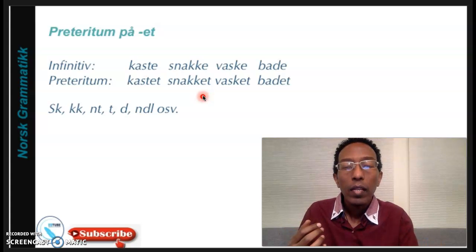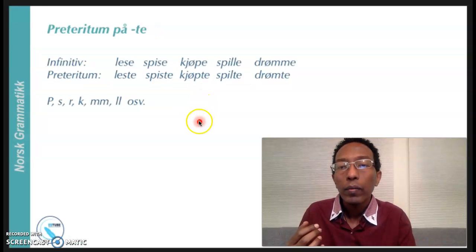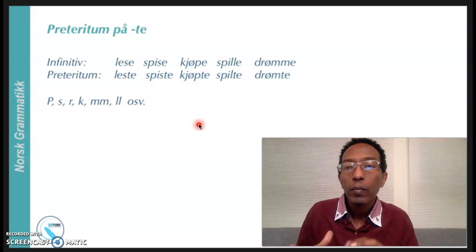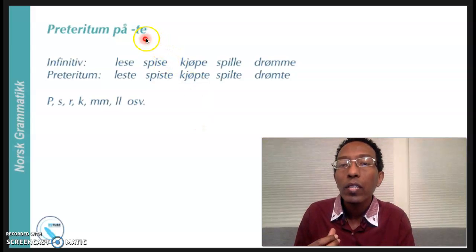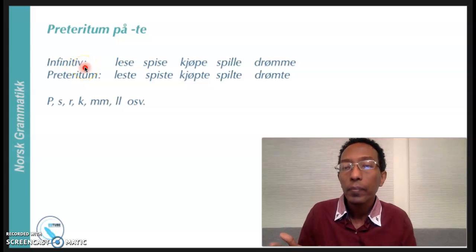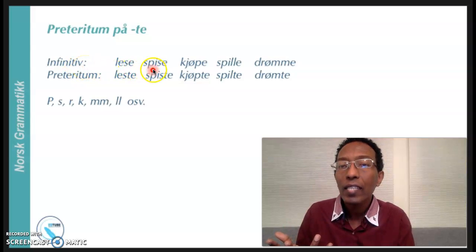And the other way of changing the form of the verb into past tense is by using te. In the infinitive form, for example, lese, spise, kjøpe, spille, drømme. So here we put te on all of the verbs.